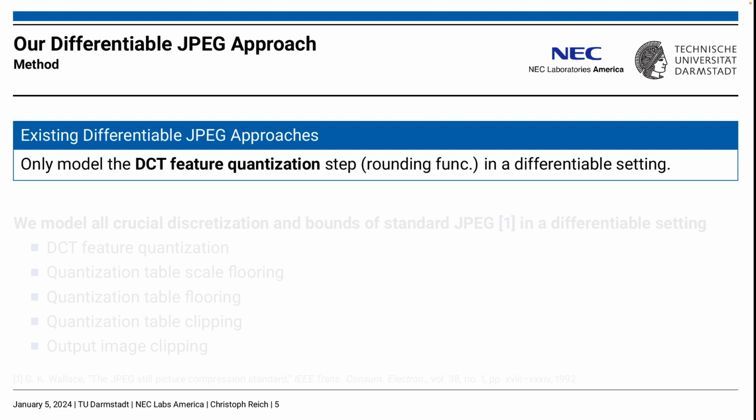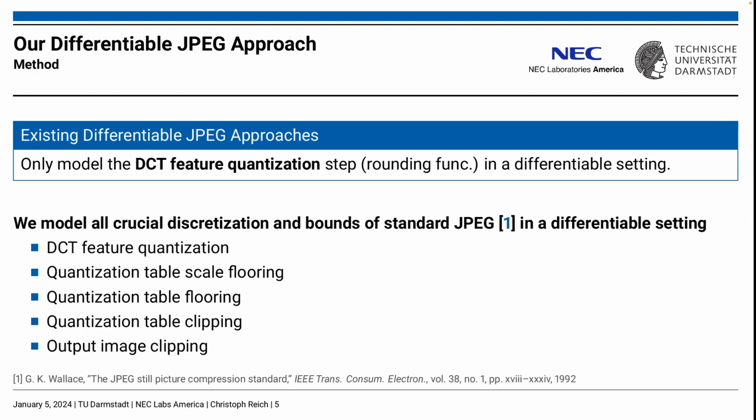Existing differentiable JPEG approaches only model the quantization of the DCT features, which we will show is not sufficient to approximate standard non-differentiable JPEG well over the whole compression range. Our differentiable JPEG approach models all crucial discretization and bounding operations of standard JPEG in a differentiable setting. In particular, we present differentiable circuits for 5 operations using 3 different core functions.